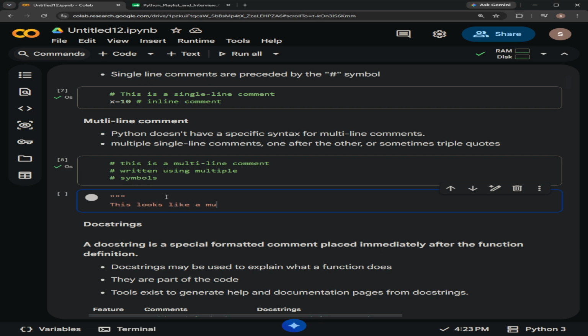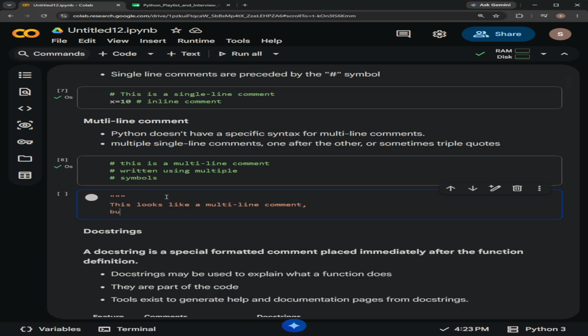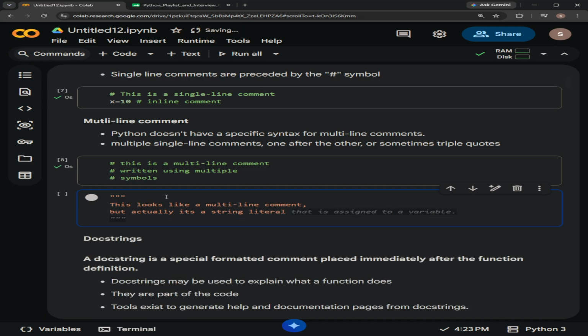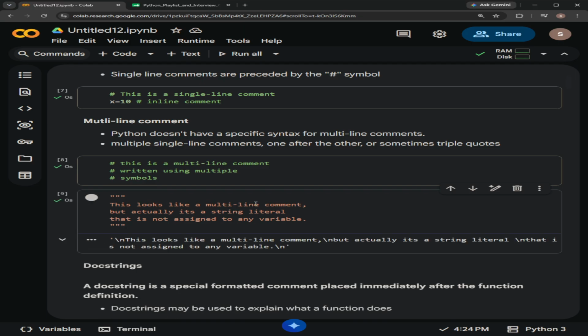This looks like a multi-line comment, but actually this is a string literal. This is not assigned to a variable.